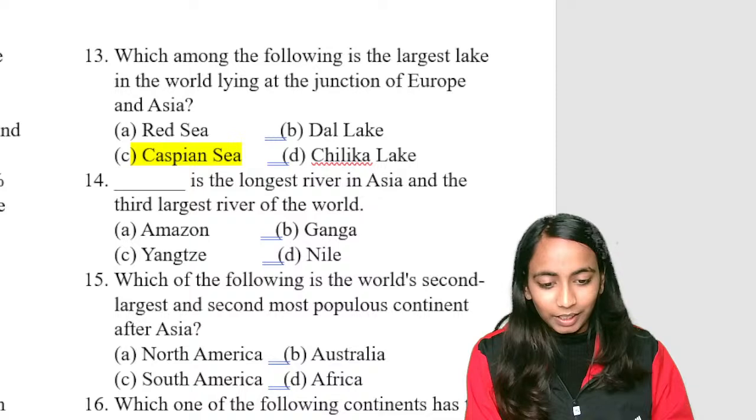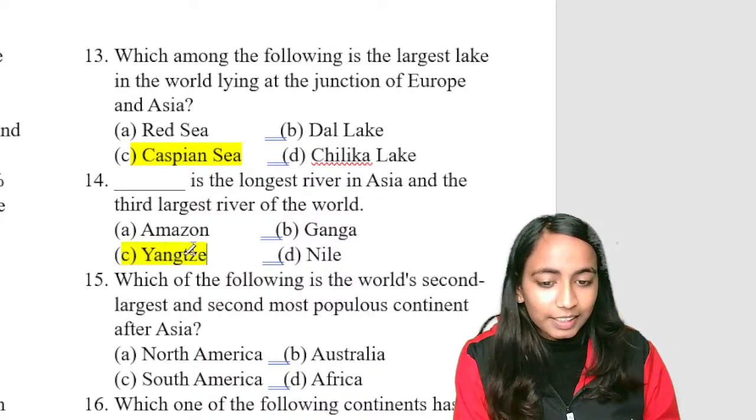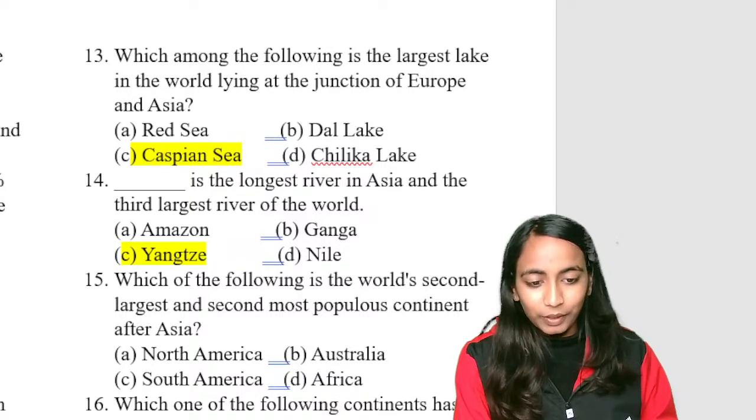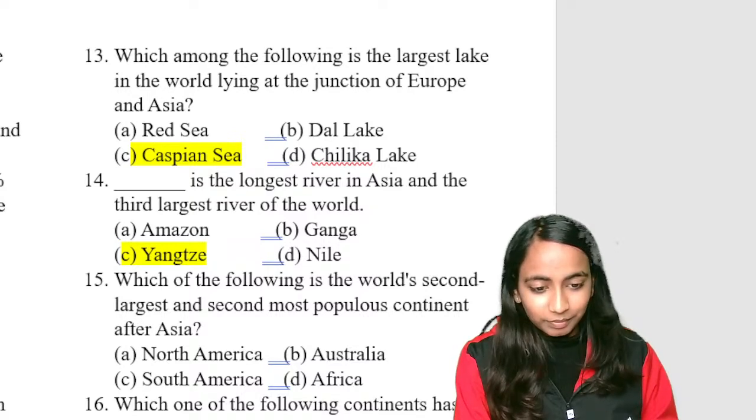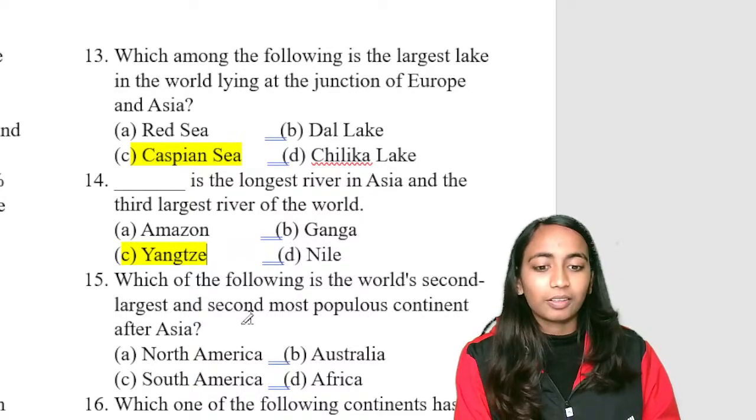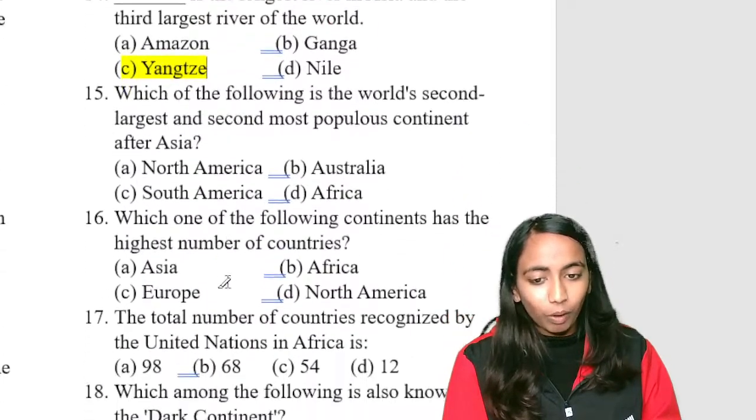Good. Correct. And Shanya also answered correctly. Longest river in Asia is Yangtze River and it is also the third largest river in the world. Okay. Yes. So what is going to be the right answer? C. Yangtze River. Yangtze River is the longest river of Asia, and it is the third largest river in the world.